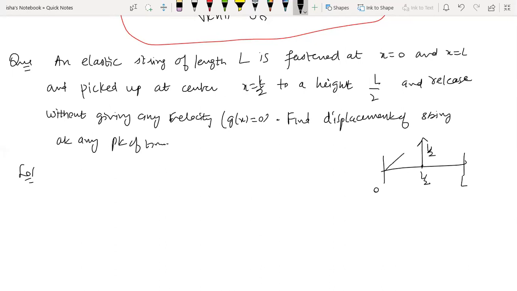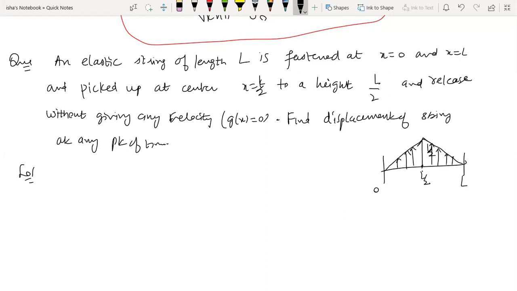So initially your function becomes this one. This is your initial displacement given to the string, because you're picking it up from one particular point, the middle point, so this will be the initial deflection, the initial vertical displacement.